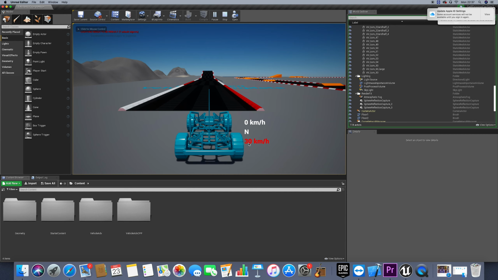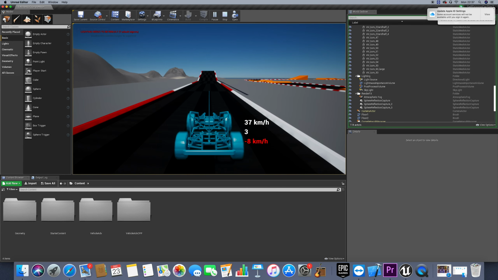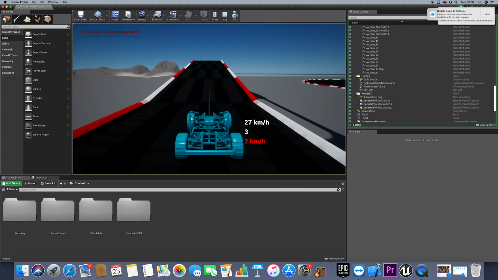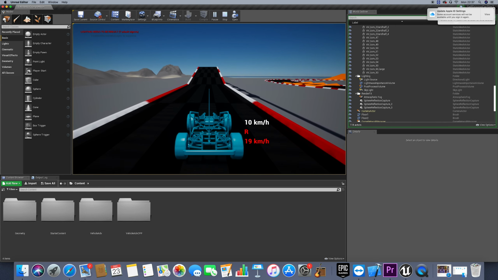And of course, at the beginning, the error is 30 kilometers per hour because we have 0 there. And if I increase my speed, the error would decrease and we can get a negative error. So that is perfect for us now because we will use that later for the controller.